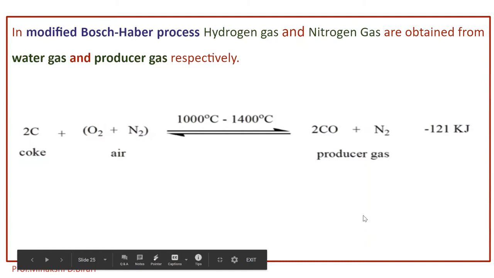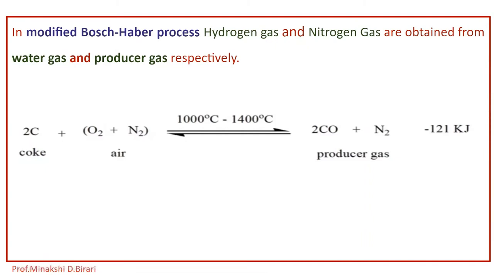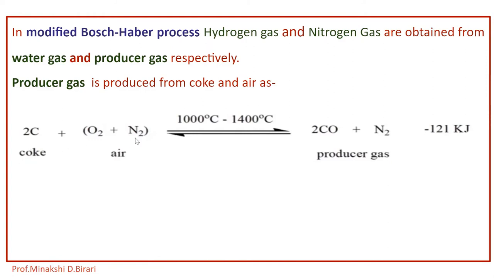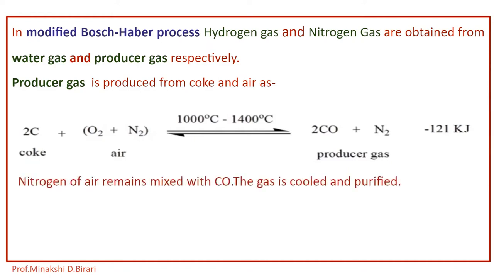The other reactant, that is nitrogen gas, will be obtained from producer gas. Producer gas is produced from coke and air. Air contains O2 plus N2. So the mixture of 2C plus O2 plus N2 gives the formation of 2CO plus N2, that is producer gas. So producer gas is produced from coke and air. Nitrogen of air remains mixed with CO and the gas is cooled and purified.